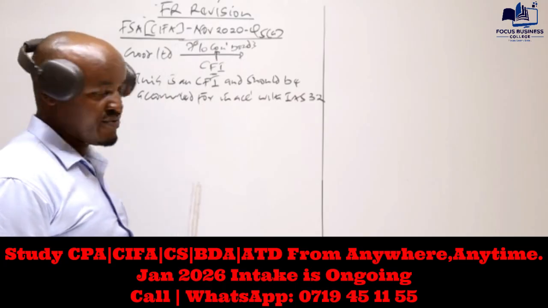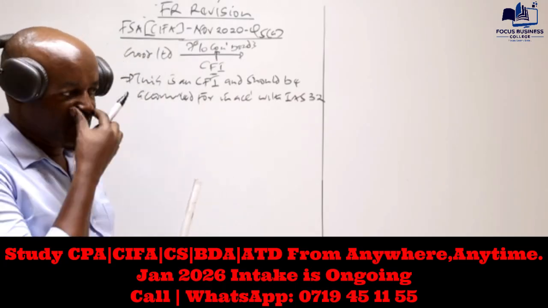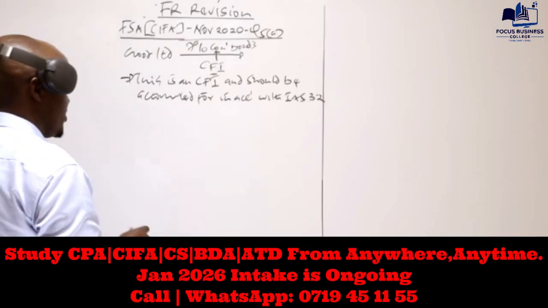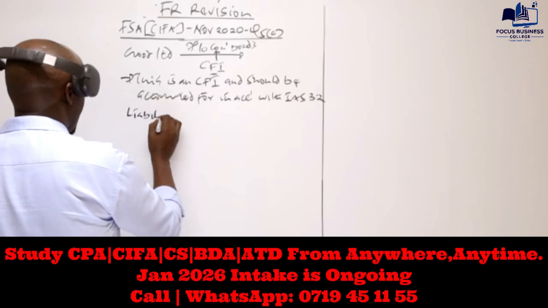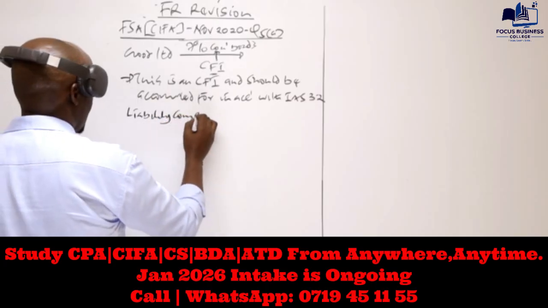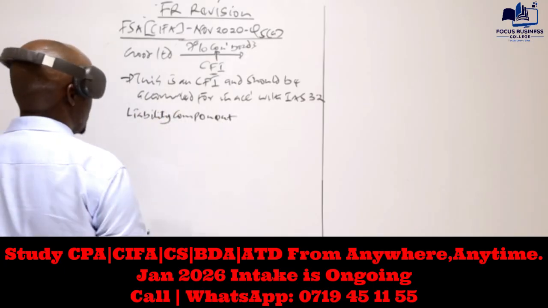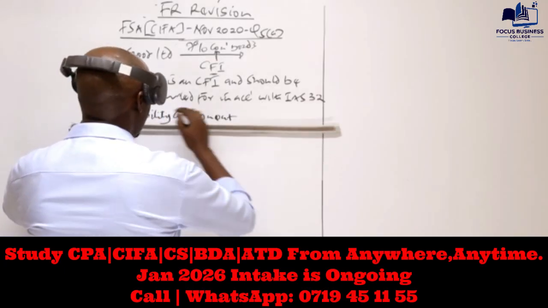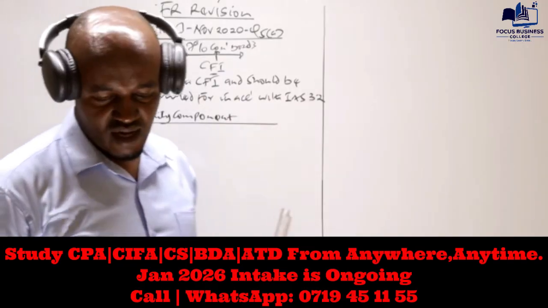So the first thing we do is to compute the liability component. Step one is basically to compute the liability component, and we compute it on the date of the issue. When were these convertible bonds issued?